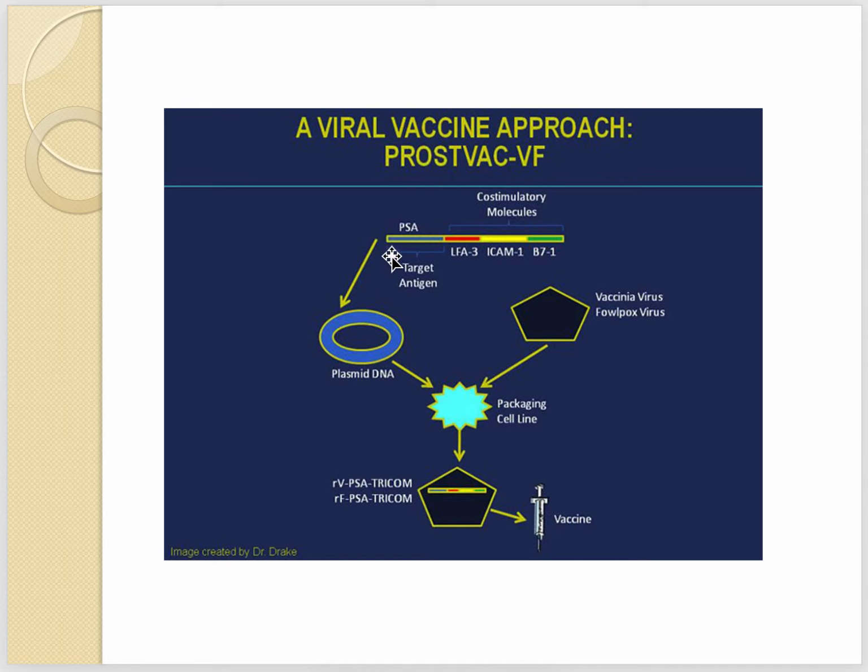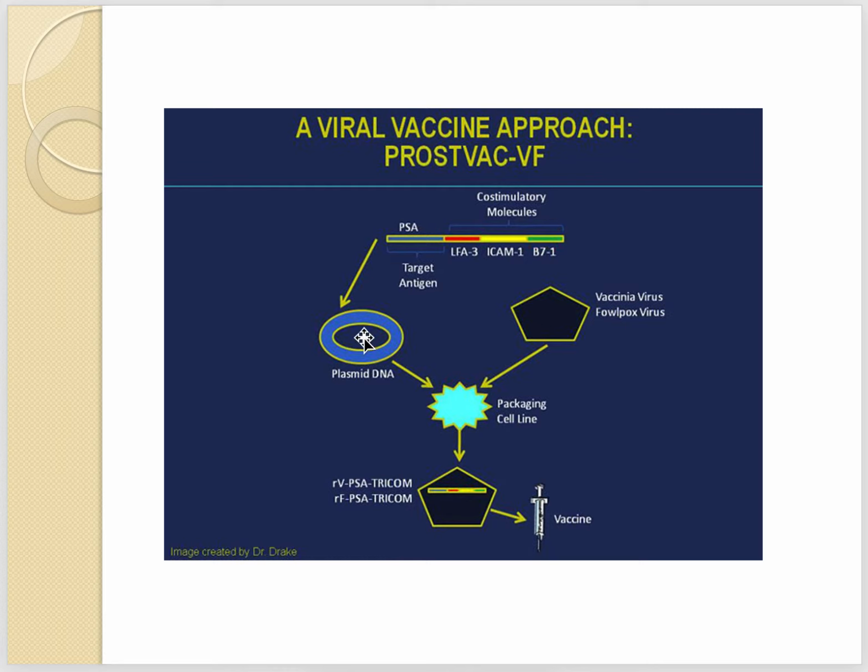What was done is that the PSA antigen was cloned into a plasmid, and then this plasmid was mixed with the virus which they wanted to use as the vector.